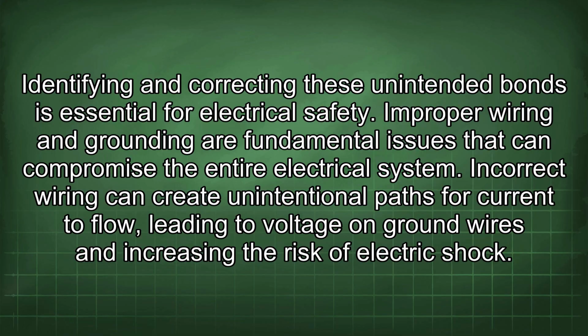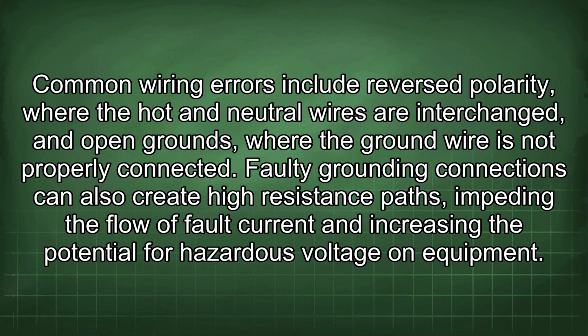Improper wiring and grounding are fundamental issues that can compromise the entire electrical system. Incorrect wiring can create unintentional paths for current to flow, leading to voltage on ground wires and increasing the risk of electric shock. Common wiring errors include reverse polarity, where the hot and neutral wires are interchanged, and open grounds, where the ground wire is not properly connected.